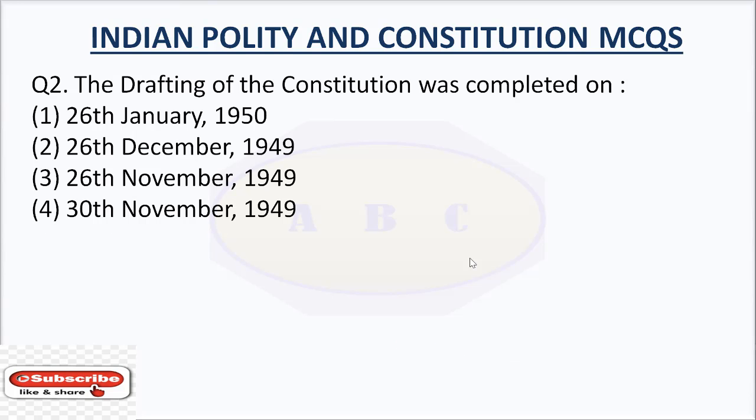Question number 2. The drafting of the Constitution was completed on option number 1, 26th January 1950, option number 2, 26th December 1949, option number 3, 26th November 1949, option number 4, 30th November 1949. The answer is 26th November 1949. The drafting of the Constitution was completed on 26th November 1949.